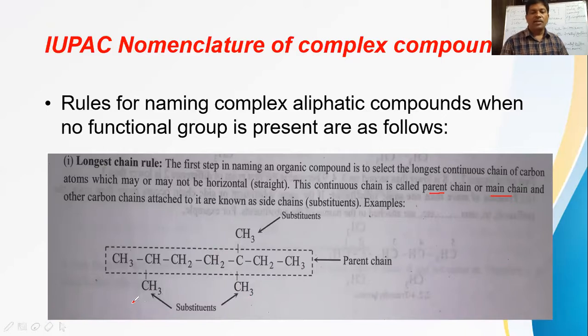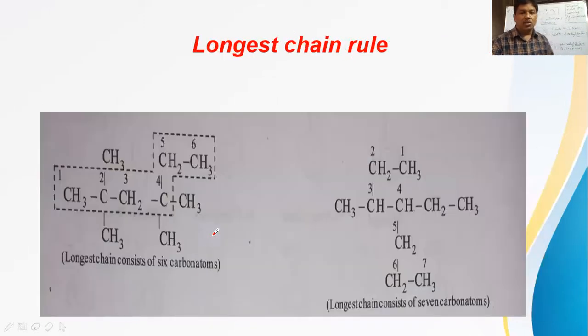Here we cannot say iso, neo, all these things. Here the last but one has methyl, but a methyl group is there at other places also, so we cannot take this one as iso, remember. So the first rule to be followed is the selection of the longest continuous chain as the parent chain or main chain. That is the longest chain rule.